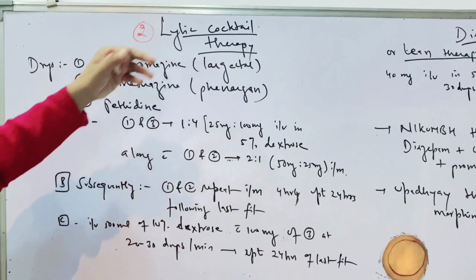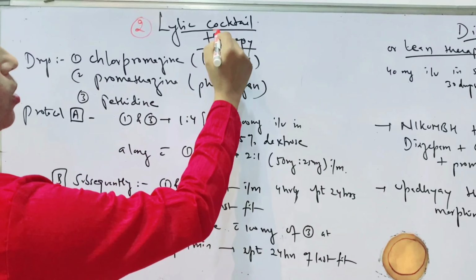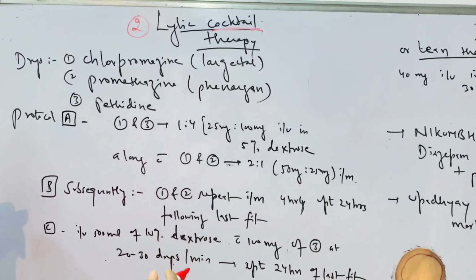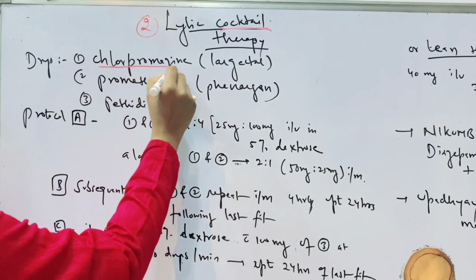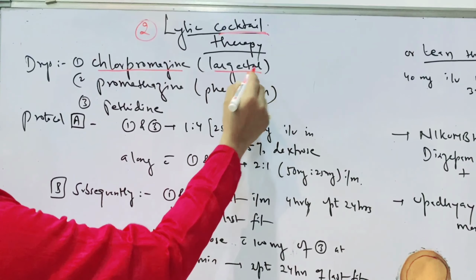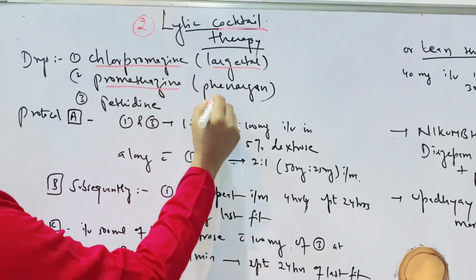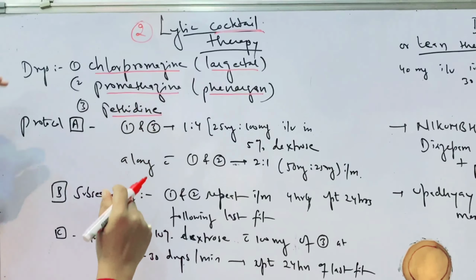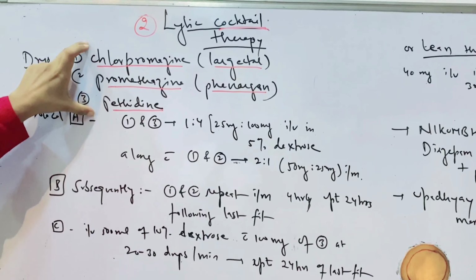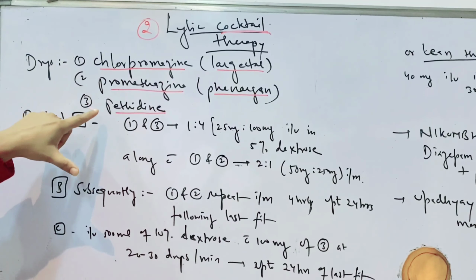Second is the Lytic cocktail therapy. See, cocktail means something mixing. So in this Lytic cocktail therapy, we are using 3 drugs. First is chlorpromazine, and the name of this drug is Largectil. Second is promethazine, which is popularly known as Phenergan, and third is pethidine. So in Lytic cocktail therapy, we use these three drugs: chlorpromazine, promethazine, and pethidine.